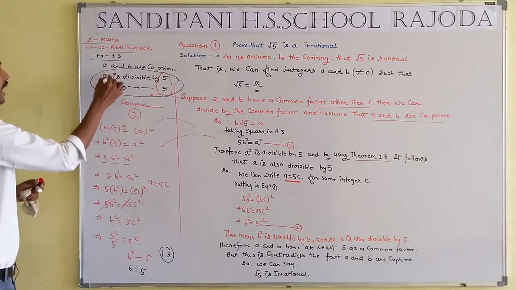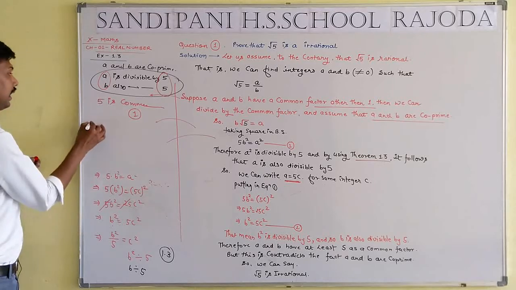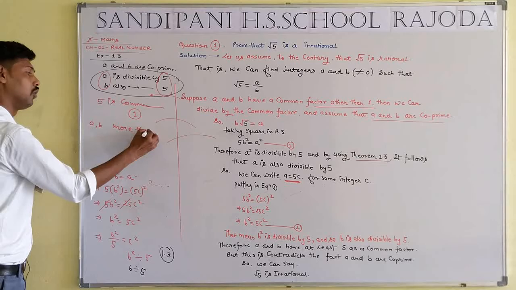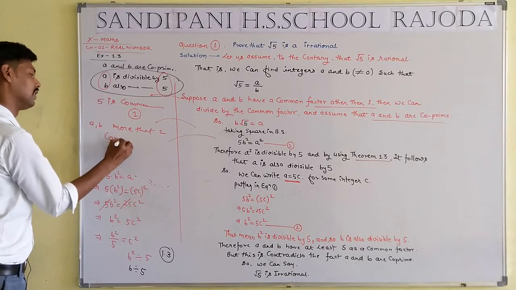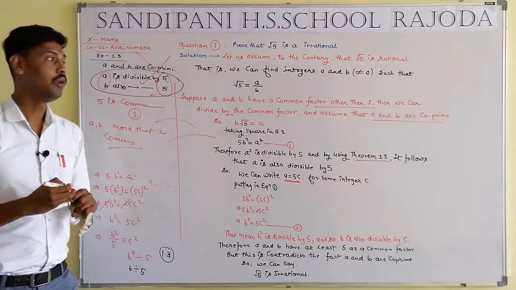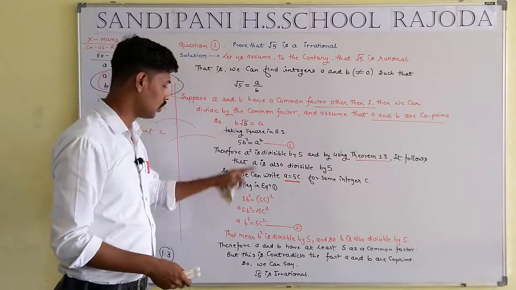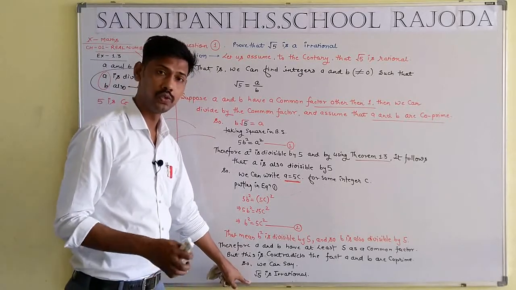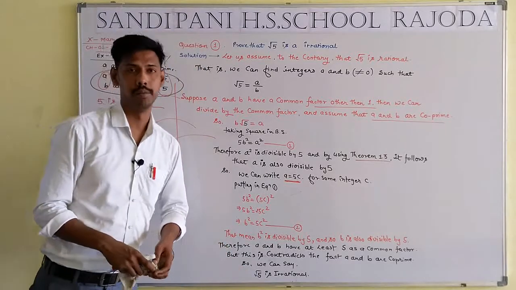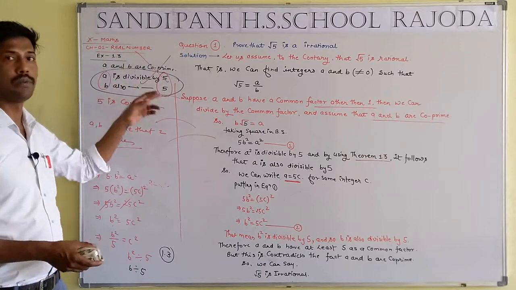That means a and b have more than 2 common factors, such that a and b are not co-prime, opposite of our assumed statement. So we can say root 5 is an irrational number. I hope student you got question number first of exercise number 1.3.